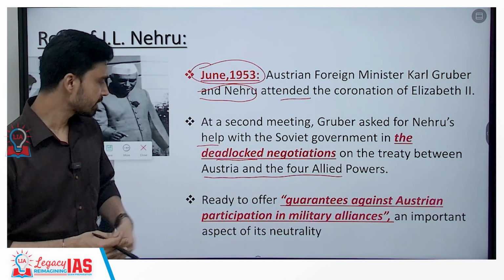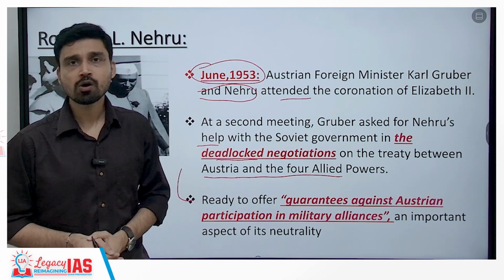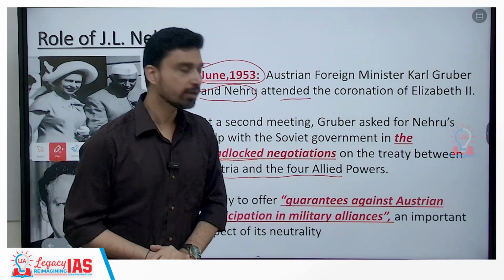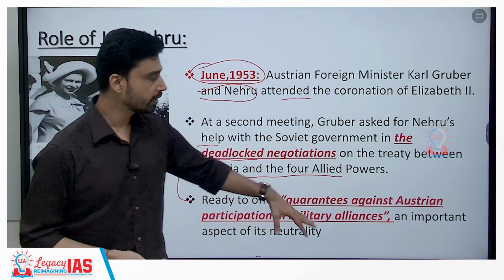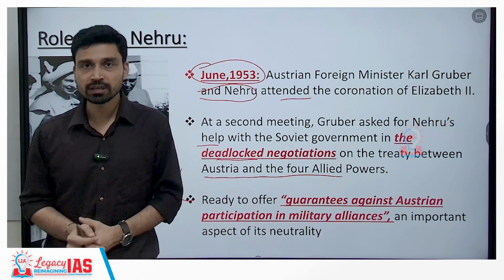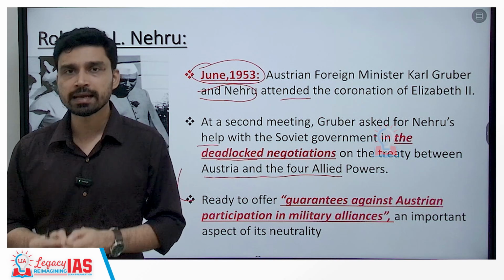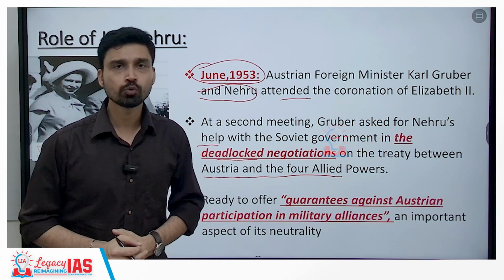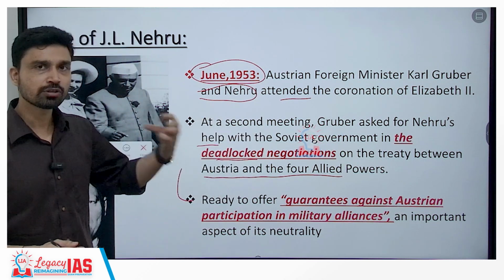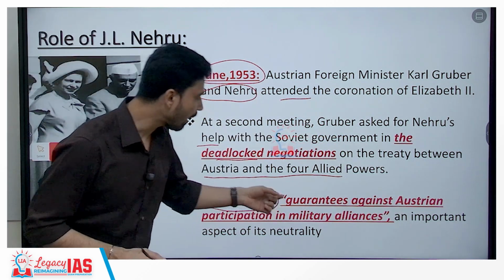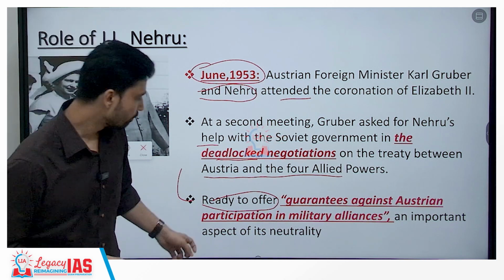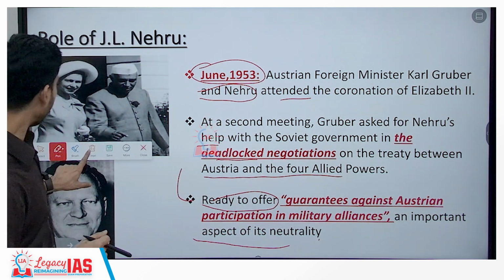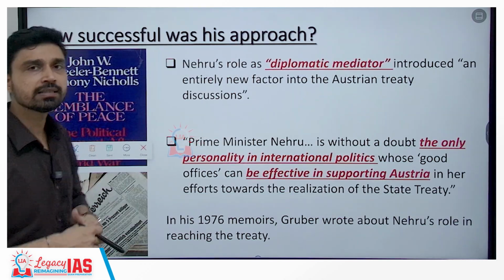And also Austria said that if it helps Austria's cause, Prime Minister Nehru can convey this message to the Soviet Union that Austria is ready to offer guarantees against Austrian participation in military alliances. That means Austria can give the guarantee that it will not participate in the alliances. At that time, the military alliance was largely called the Warsaw Pact, led by the Soviet Union, and then we also have the Western Bloc alliances. So, Austria said that it will not join either Western or Eastern military alliances, which is an important aspect of its neutrality.